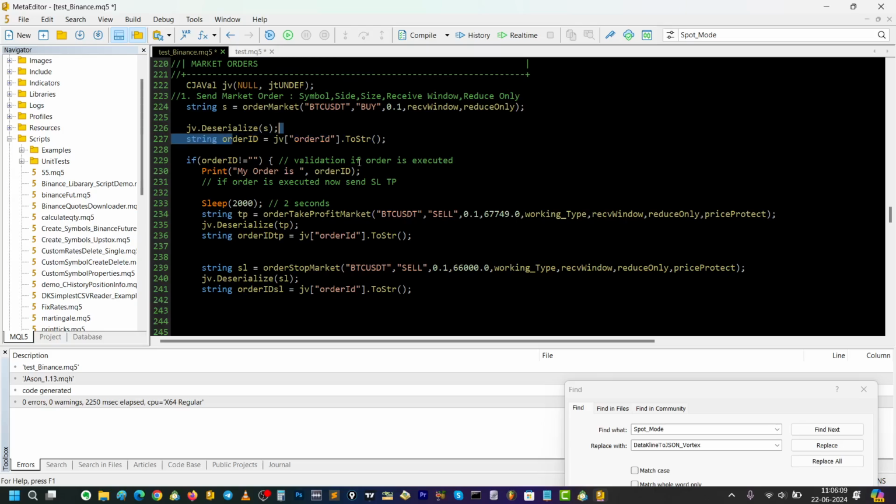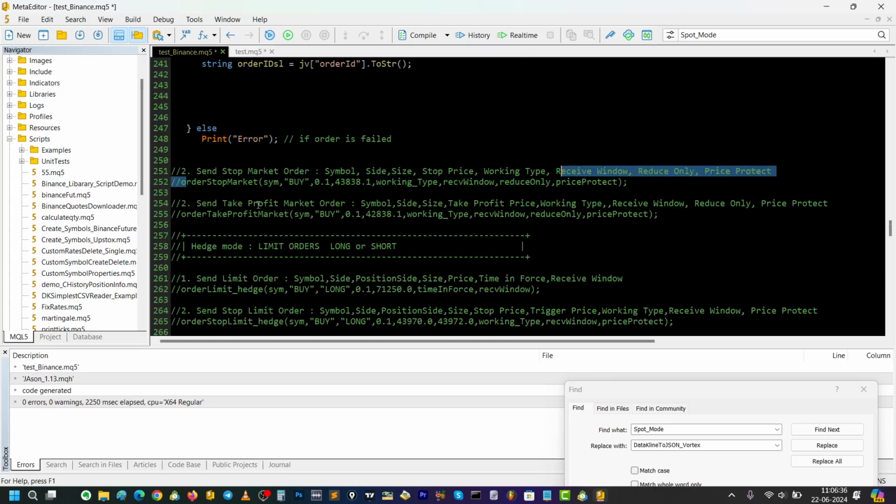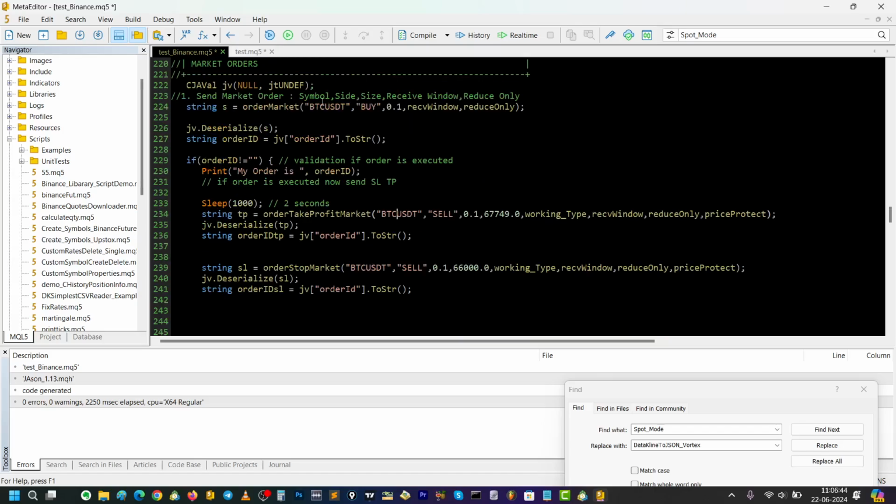Okay, now if order is executed, send SL and TP. So we sleep for 2 seconds, and it depends, you can sleep for 1 second, like 1000 means 1 second, it's in milliseconds, so we have to place it like this. So now we send TP, which you can get the code from here and here. Okay, so string TP equal to order take profit market, here the symbol. In this case you are sending a buy order, so your SL or TP should be a sell order.